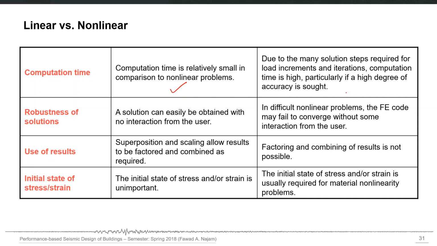The solution can easily be obtained with no iteration interaction from the user. There is no convergence issue. The solution is robust. But in difficult nonlinear problems, the finite element code may fail to converge without some interaction from the user. So the user may provide some guidance to the solver.